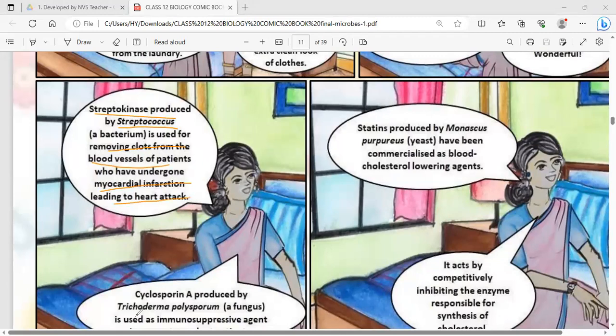Cyclosporin A is a chemical produced by Trichoderma polysporum. It is used as an immunosuppressive drug in patients who have received a transplant.